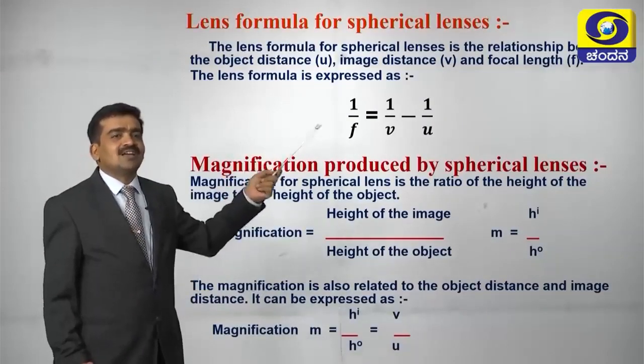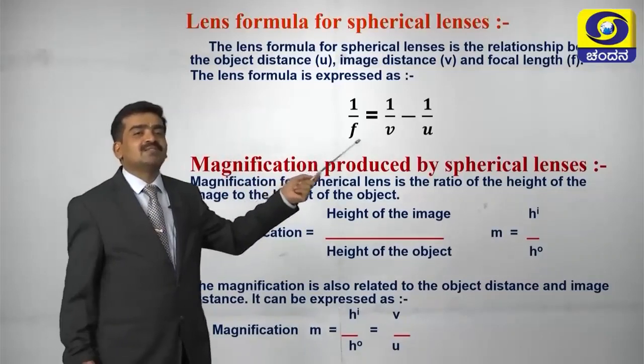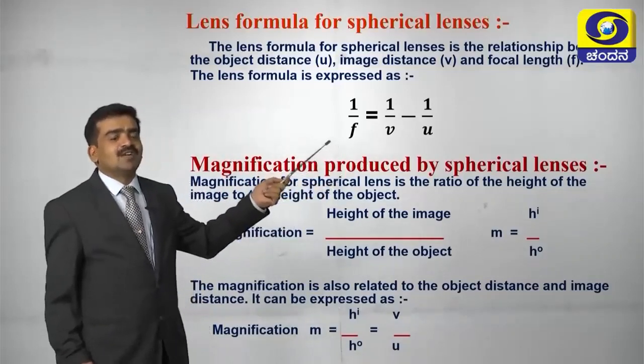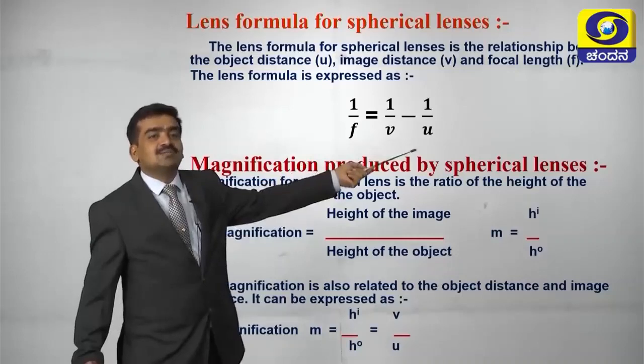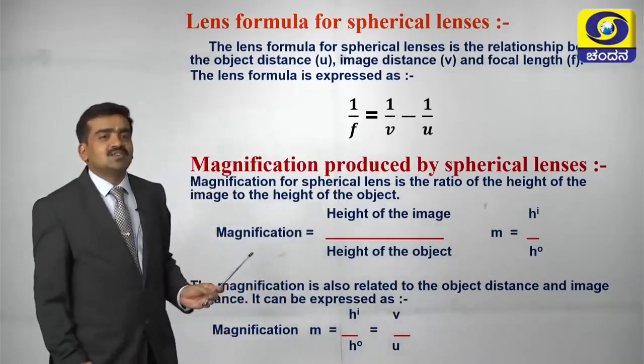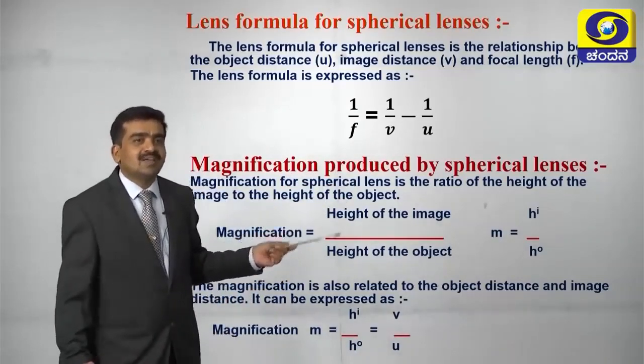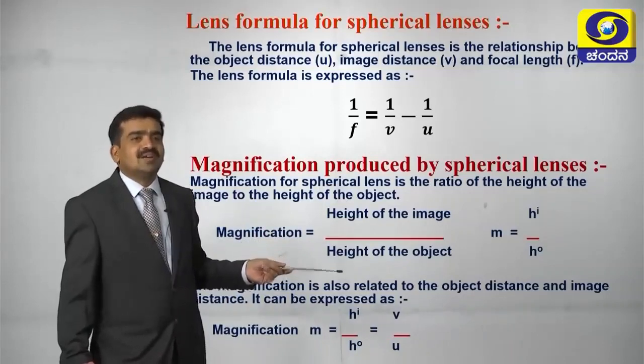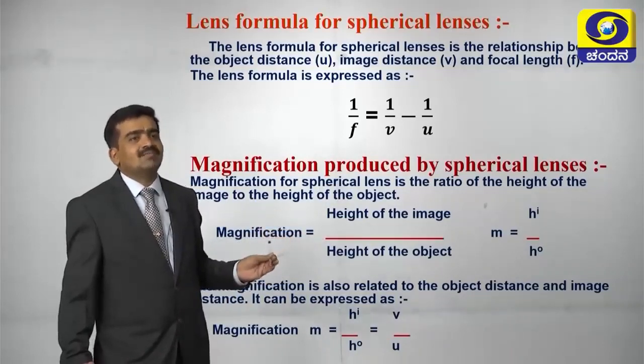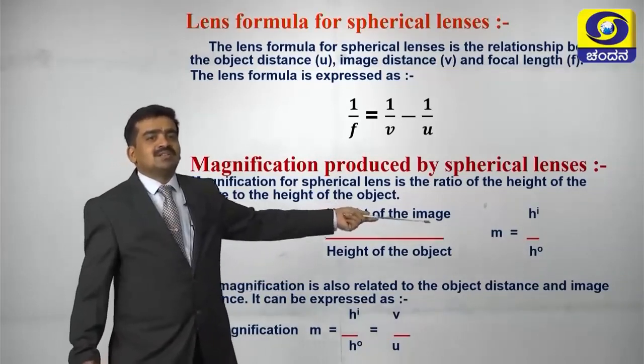So the lens formula is 1 over f is equal to 1 over v minus 1 over u, where f is focal length, v is image distance, u is object distance, and magnification is calculated with the help of the height of the image to the height of the object. By taking the ratio of these two things, we will get magnification,